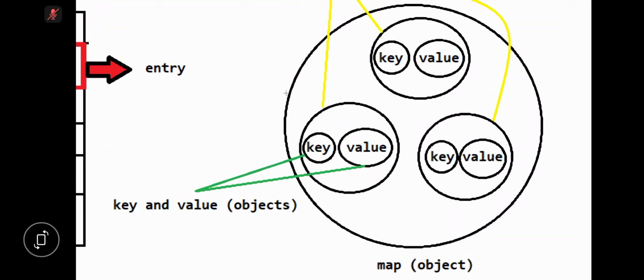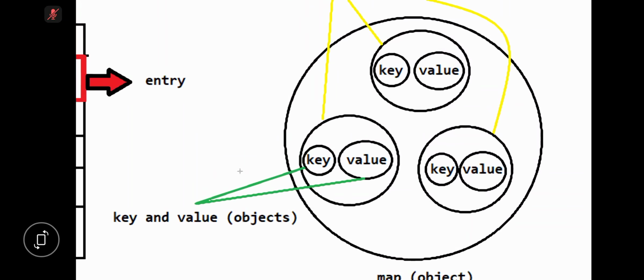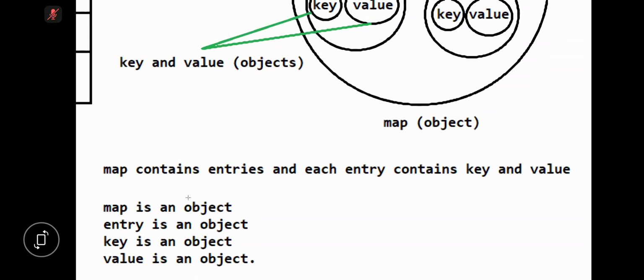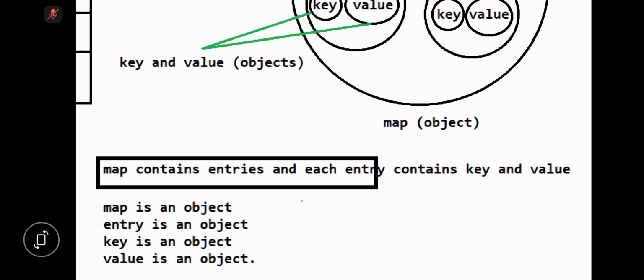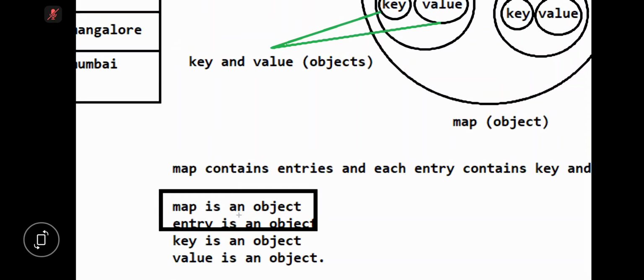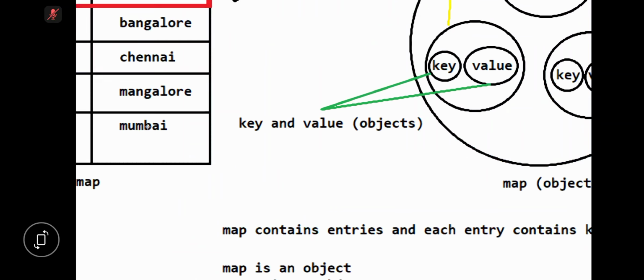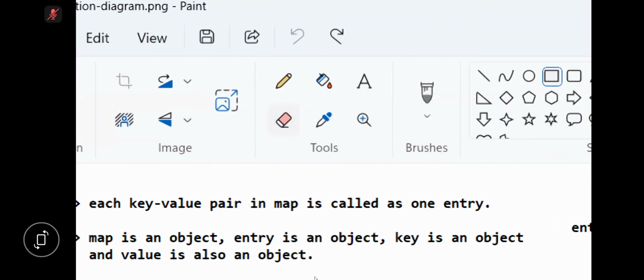Map is an object and entries are also objects. Each key and value is also an object. Understood? So a Map contains entries and each entry contains a key and value. Is this clear, everyone?